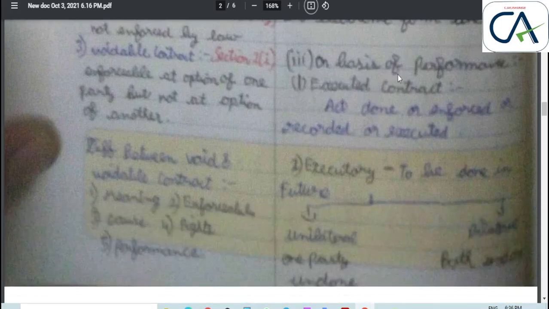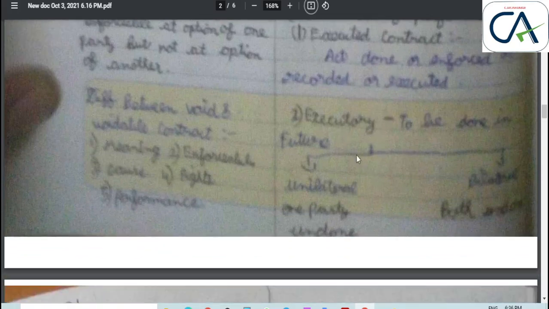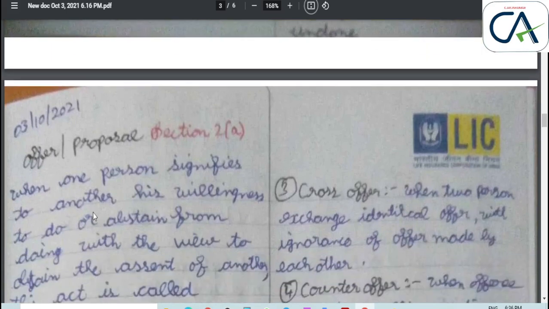Next, the third category is on the basis of performance. It is divided into executed contract and executory contract. Executed means already done. Executory means it has yet to be done. Further divided into two categories: unilateral means one party's act is undone, and bilateral means both parties' acts are undone.